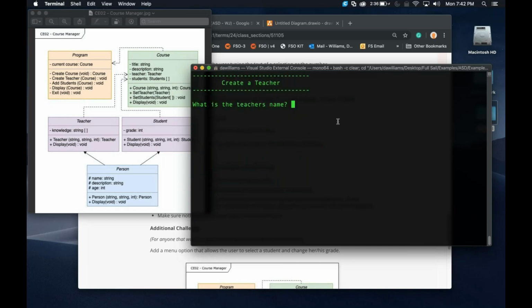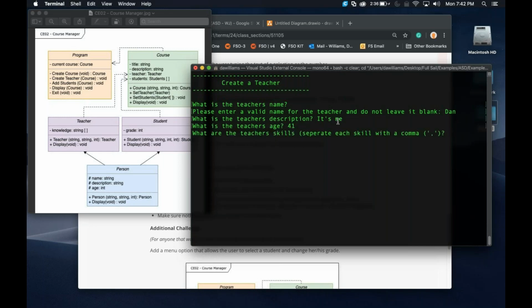Let's go ahead and create a teacher. I'll be the teacher for this, so I'm going to leave it blank. Nope, okay. Dan, my description, I'm going to put it's me. Age, 41. Teacher skill sets.